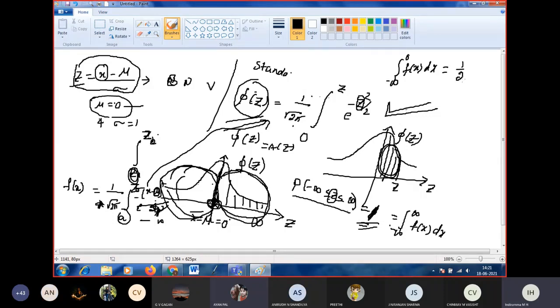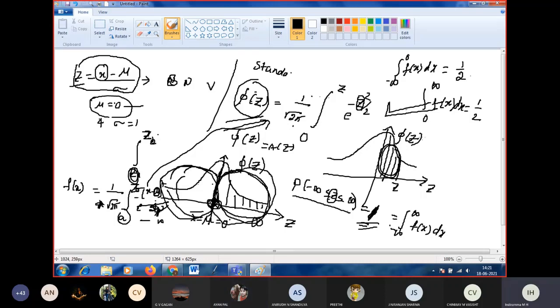And the integral from 0 to infinity of f of x dx is also 1 by 2.